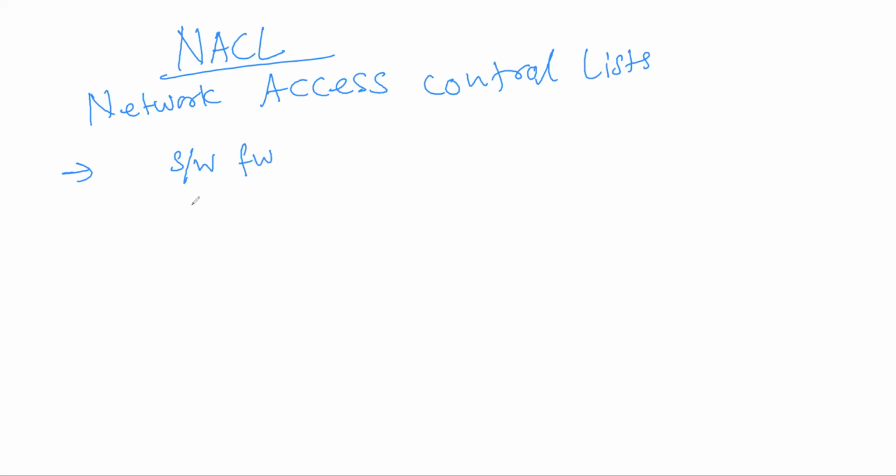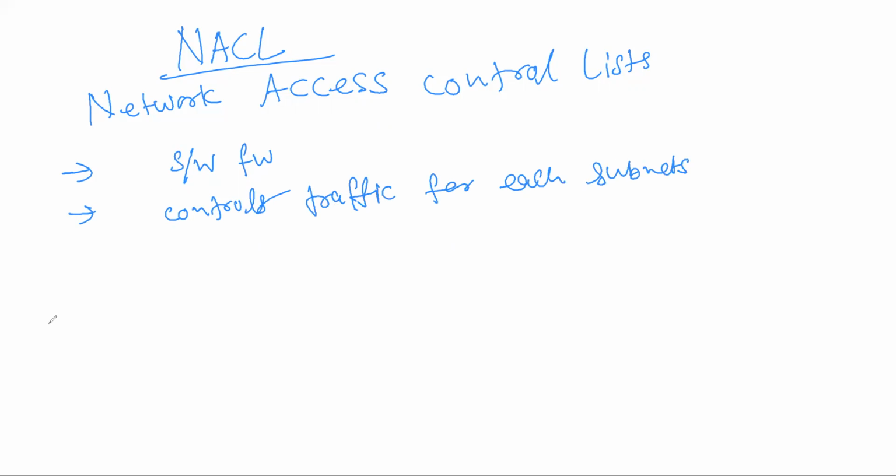It's an optional software firewall. It controls traffic for each subnet.